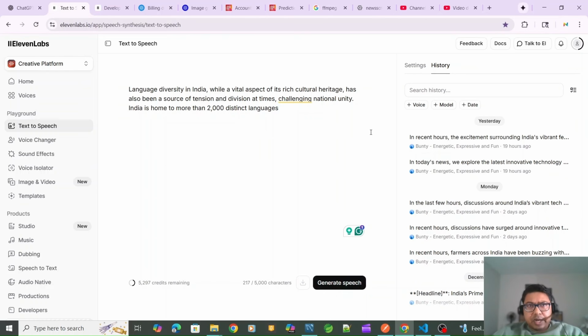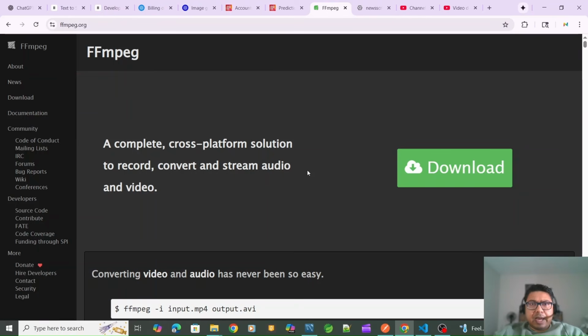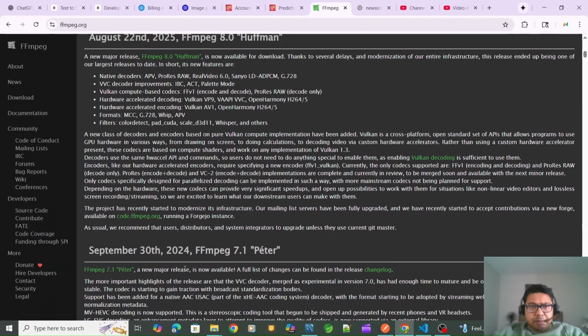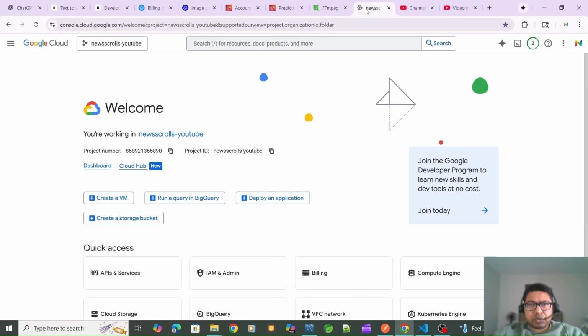I'll show you in the second part of the video the code, how it has been done. So then finally I am generating the video. Just to give you a hint, to do the video I need to use the FFmpeg library. I have to install this library on my machine, and I'll be calling its functions to generate the video, basically using it to generate the mp4. I'll show you when I demonstrate the project.